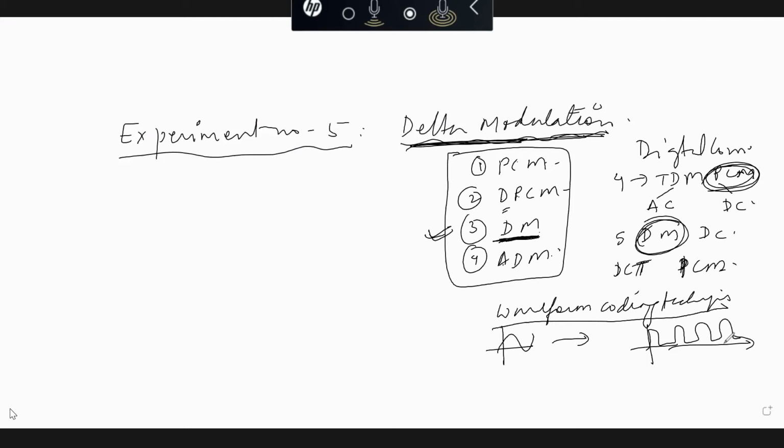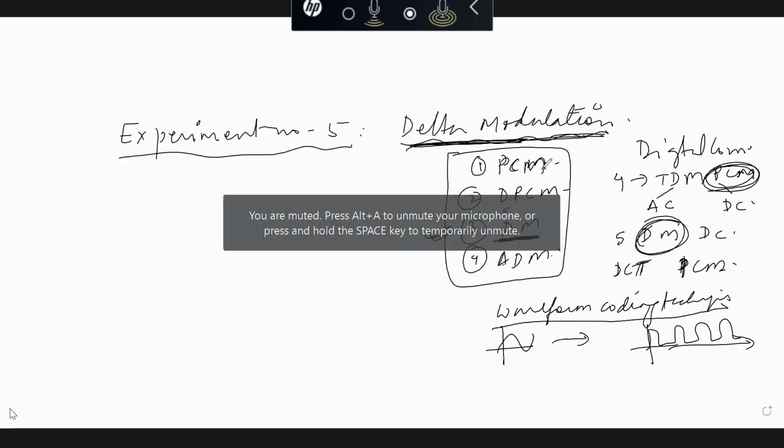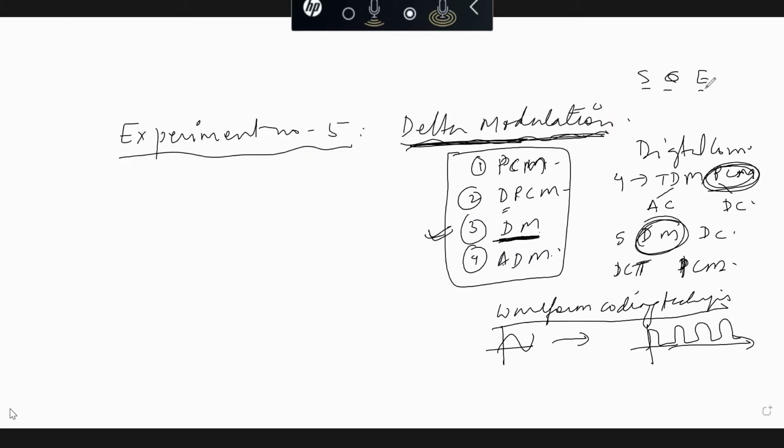Each one of them has its own advantage and disadvantage, and each one is overcoming the drawback of the other. First we have already studied PCM and seen how sampling, quantizing and encoding, these 3 processes, help us convert an analog signal into a PCM signal. Then comes differential pulse code modulation, which overcomes the drawback of PCM.